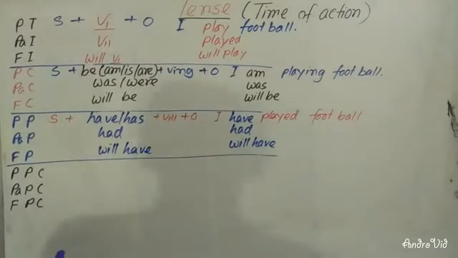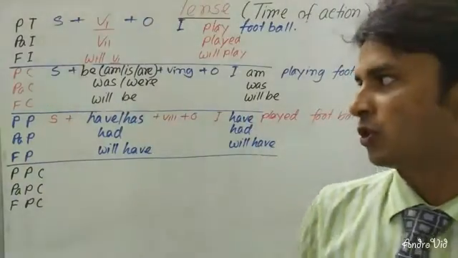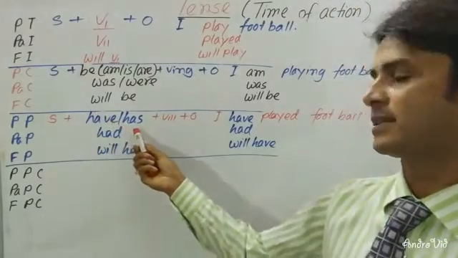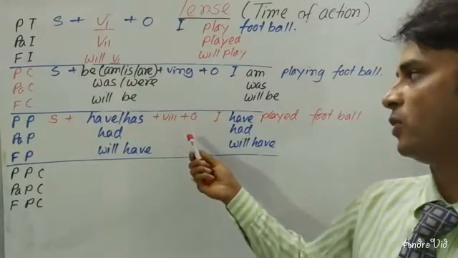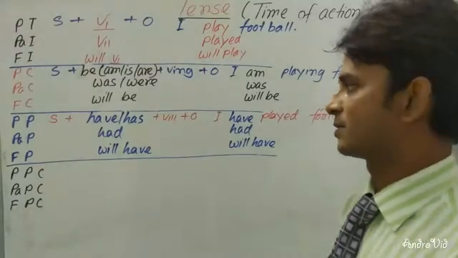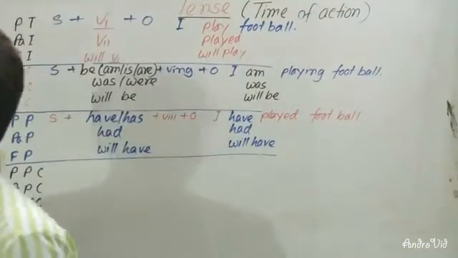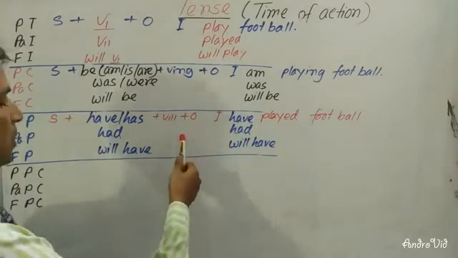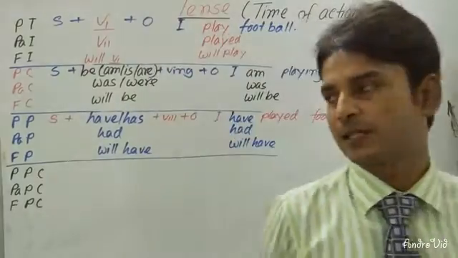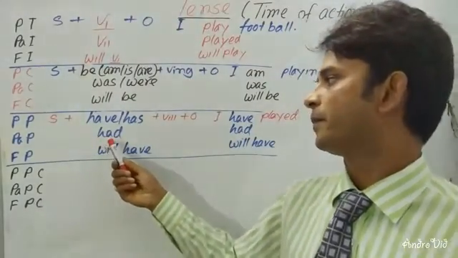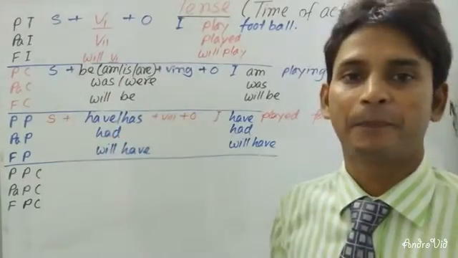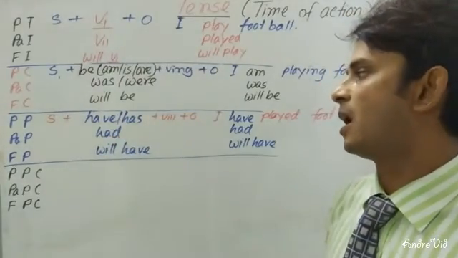Dear learner, here you can see that I have used the subject, then have or has, and then the past participle form of verb, then object in these tenses. Here I have used have or has, then the past participle form of verb, then object. And in the past perfect tense, you will have to use had instead of have or has, because it is the past form of have and has.